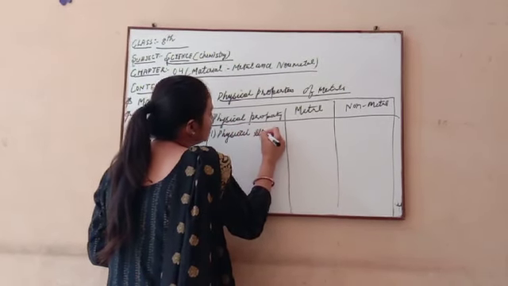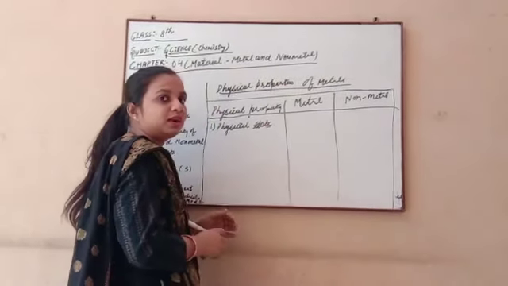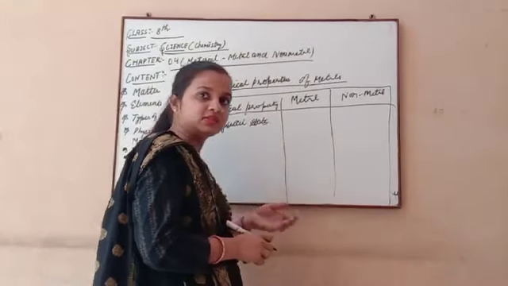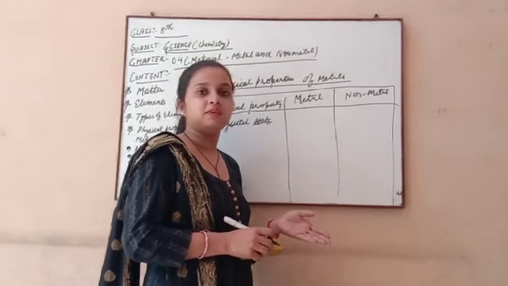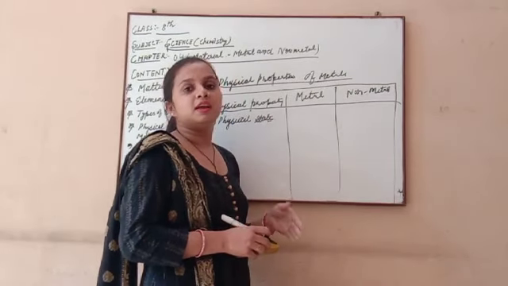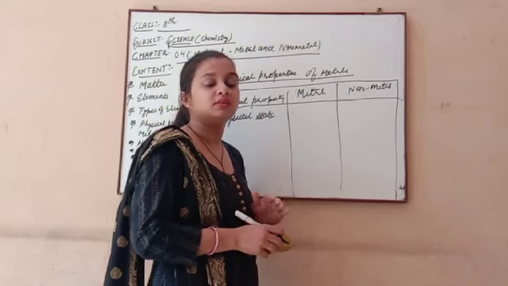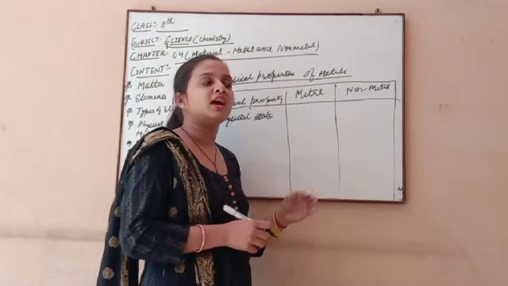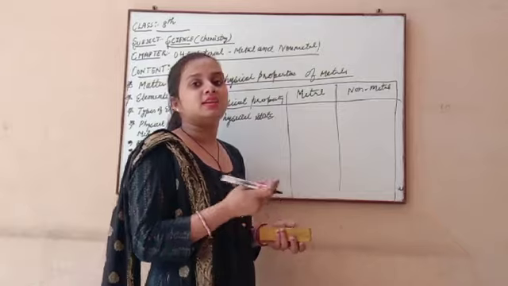What do you mean by physical state? In which form is it present on earth? Either solid form, liquid form, or gaseous form. Milk is in a liquid state, and petrol is in a liquid state. Among gases, oxygen, nitrogen, and hydrogen are all in the gas state. Solids are many, such as the duster, blackboard, and marker.